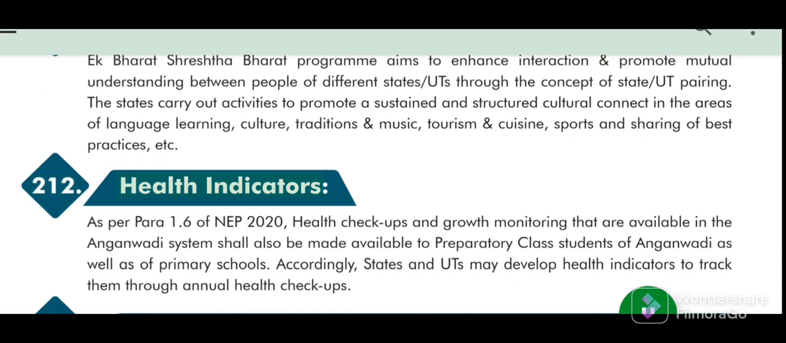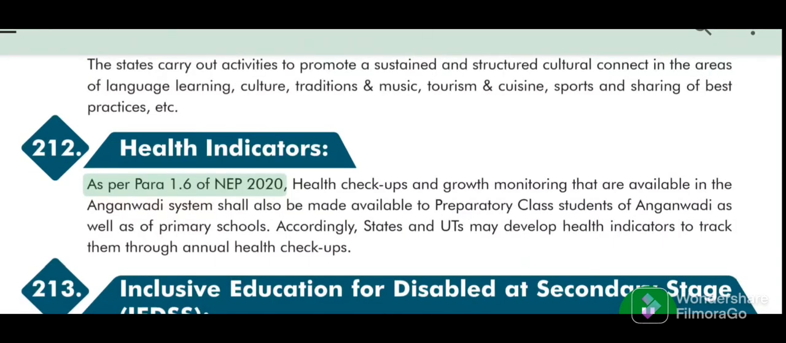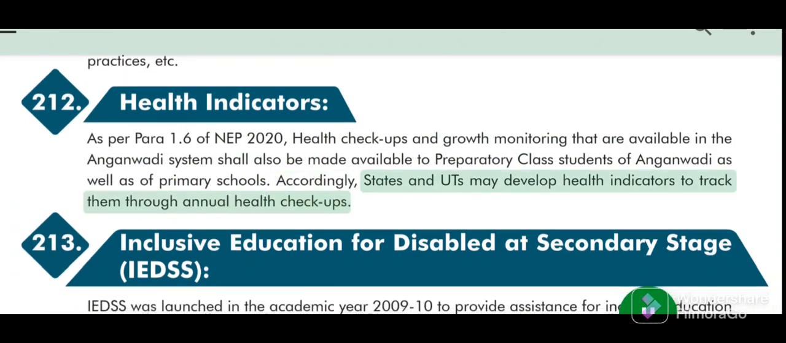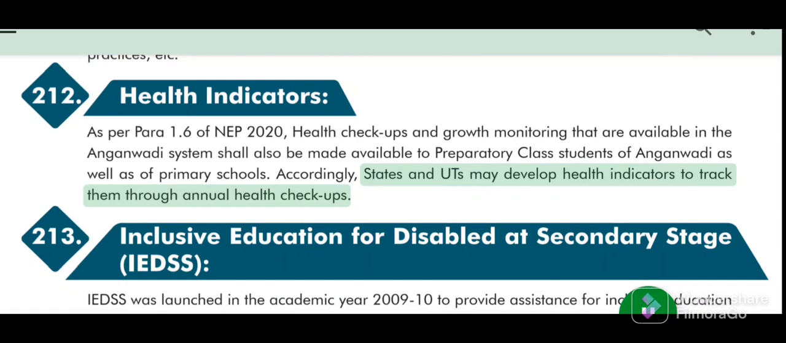212. Health Indicators. As per Para 1.6 of NEP 2020, health checkups and growth monitoring that are available in the Anganwadi system shall also be made available to preparatory class students of Anganwadi as well as of primary schools. Accordingly, states and UTs may develop health indicators to track them through annual health checkups.